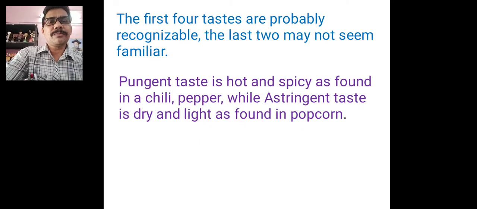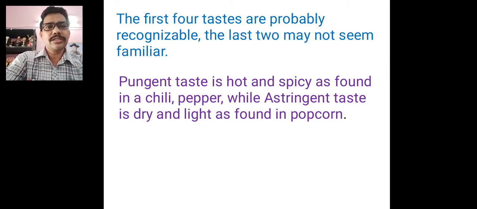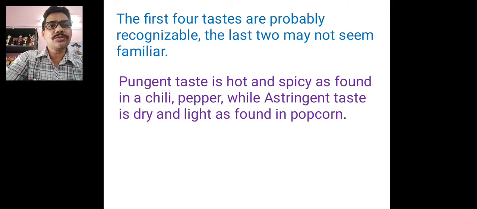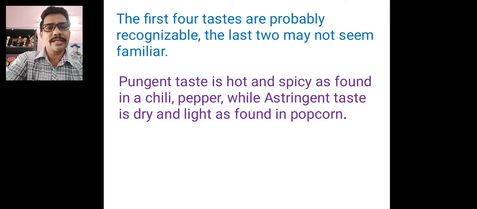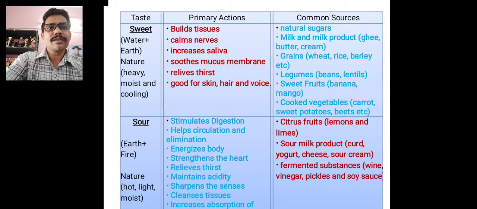The first four tastes, the primary tastes sweet, salty, sour and bitter, are easily recognizable, and the last two may not seem familiar. Pungent taste is hot and spicy as found in chili and pepper, while astringent taste is dry and light as found in popcorn. Now I will discuss the different tastes.